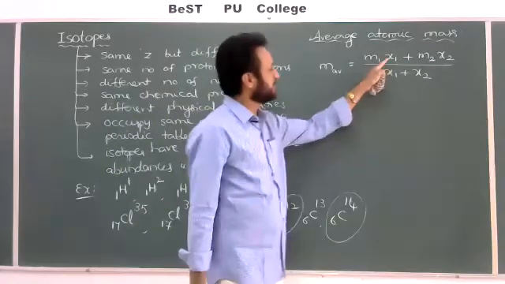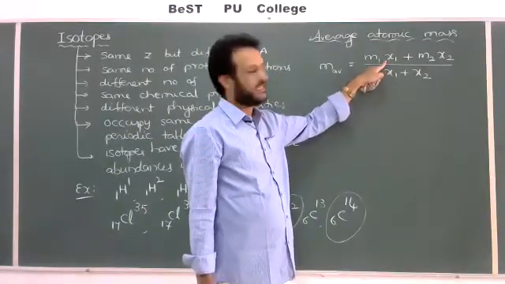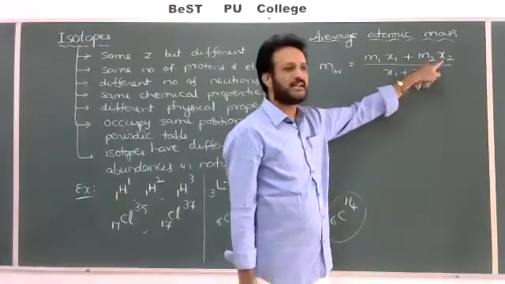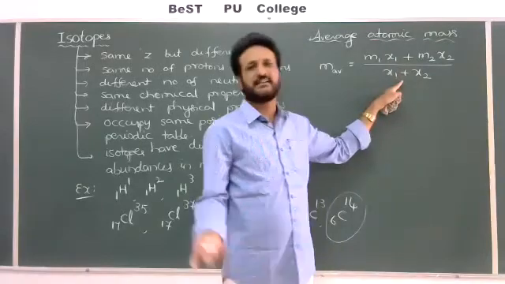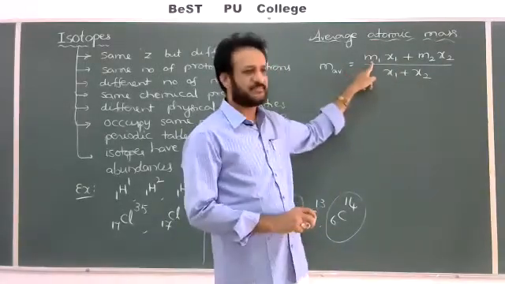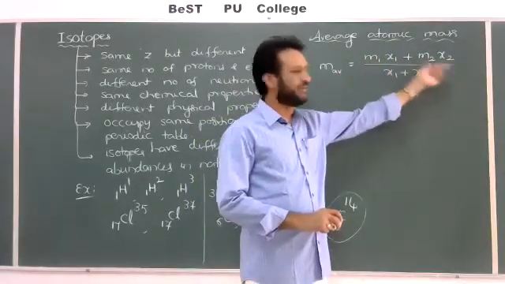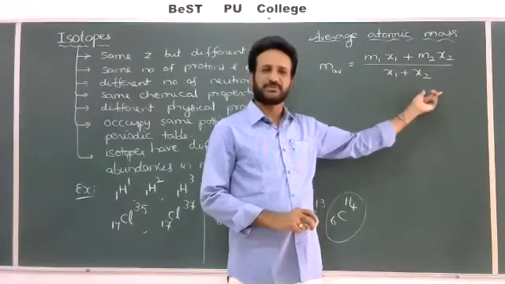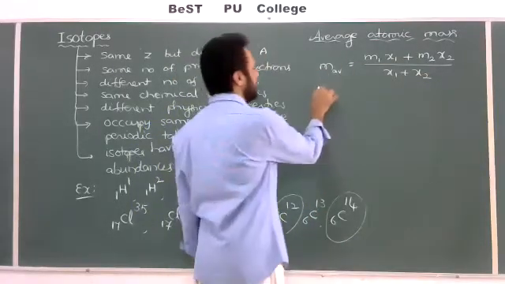For example, one isotope is 70% available, and the second isotope of the same element is 30% available. 70 plus 30 must always be 100. The denominator should take 100 only. But your choice, you can write A1 and A2. That equals A1 X1 plus A2 X2 divided by X1 plus X2. Here we can write average atomic weight. So for this, I'll give one example.